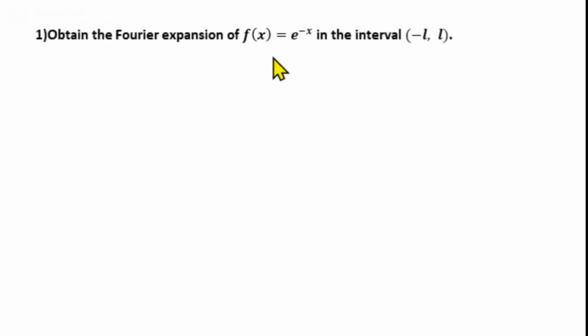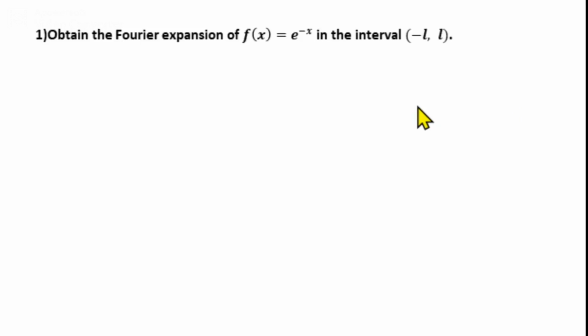So, f(-x) is... Replacing x by minus x on both sides of f(x) = e^(-x), we get f(-x) = e^x, which is not equal to f(x). Also, f(-x) is not equal to -f(x). So, the function is neither even nor odd.